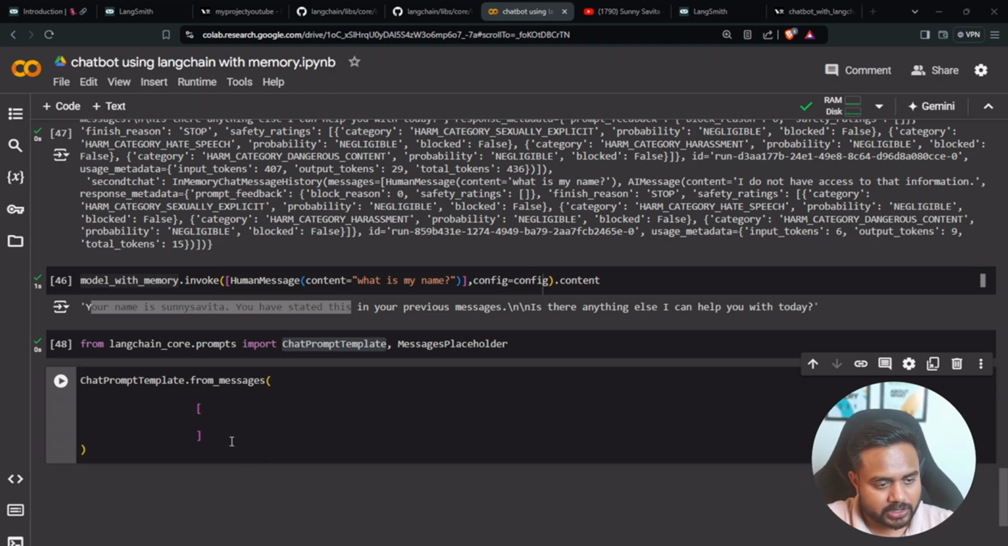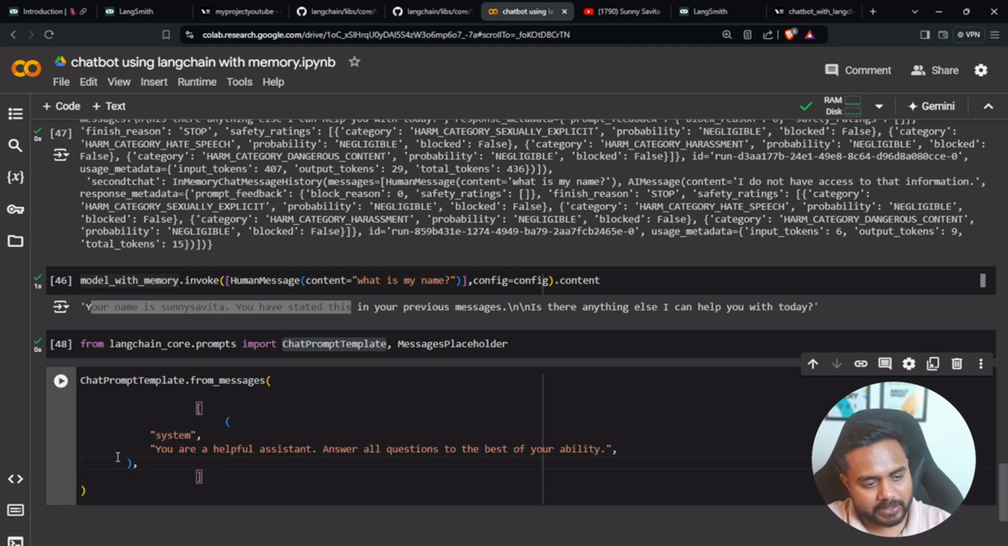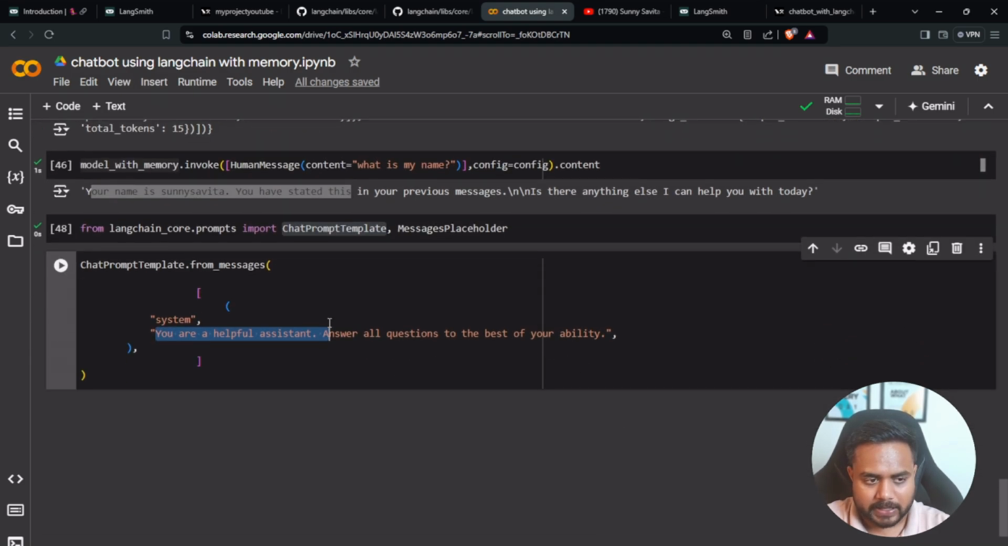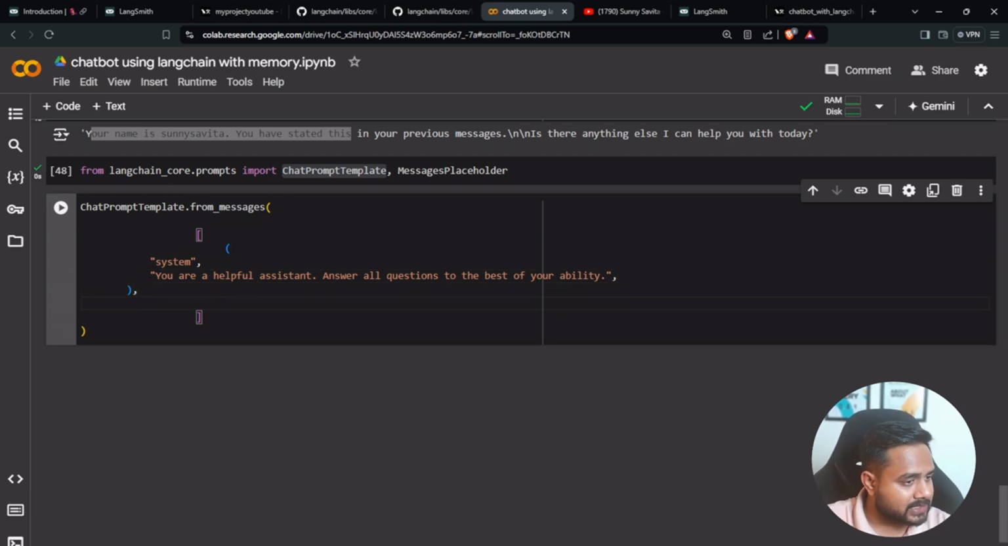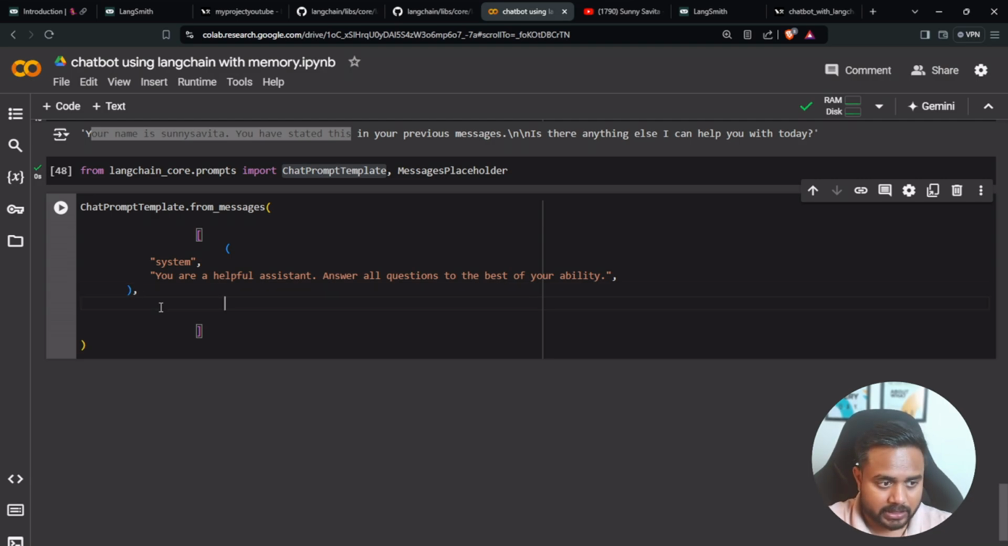This is the system message. System message means I can define the behavior of the system. So I'm saying you are a helpful assistant, answer all the questions to the very best of your ability. Then I'll be creating a message placeholder. Inside this message placeholder, I will pass the variable. Inside this variable only I'll be collecting my message. I hope this thing is clear to all of you, how to create the chat prompt template.